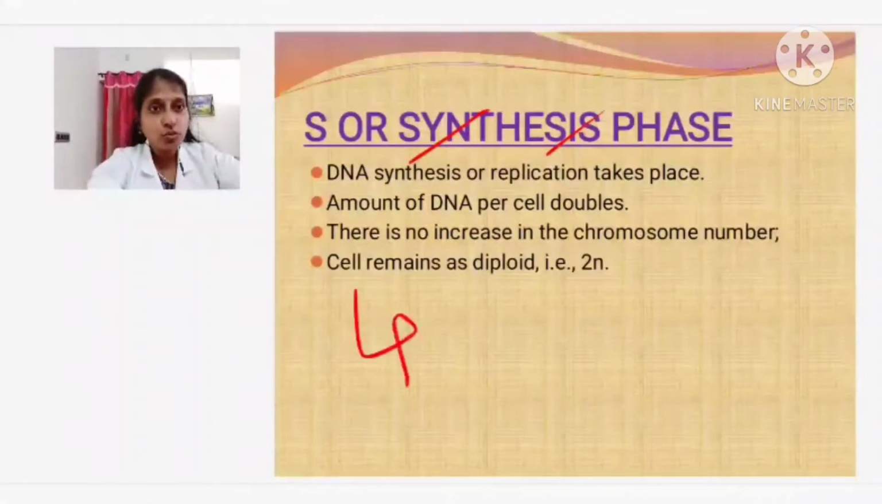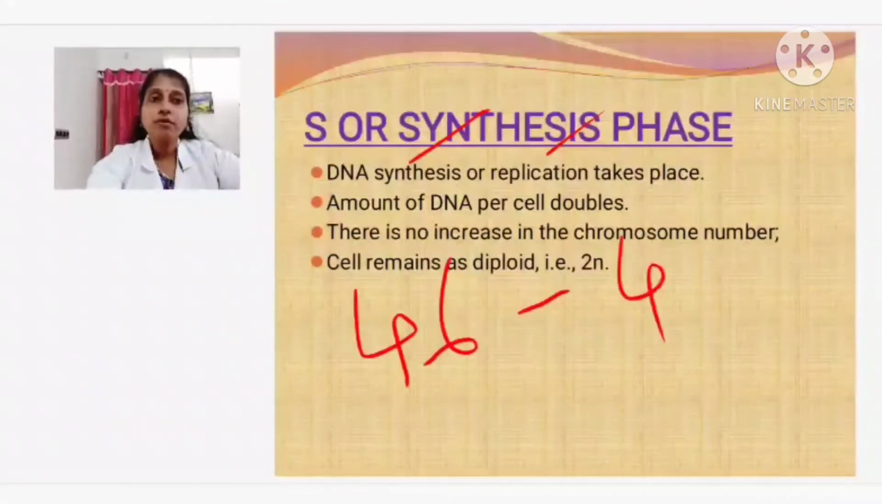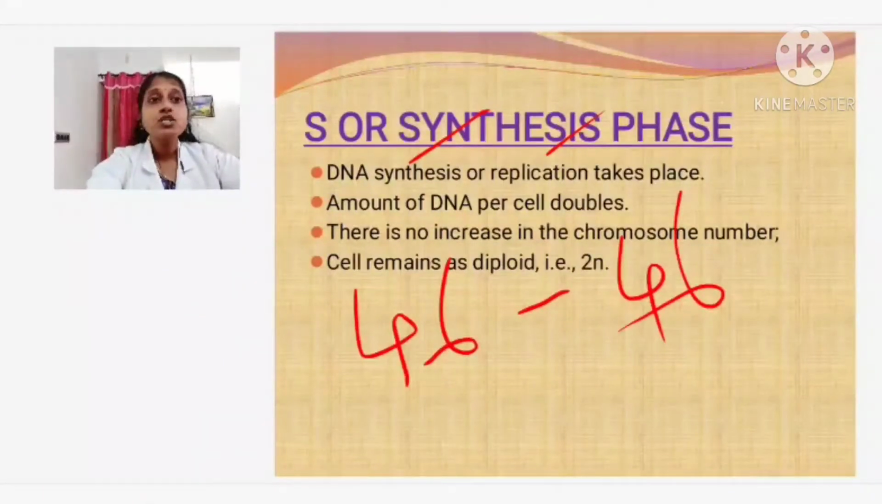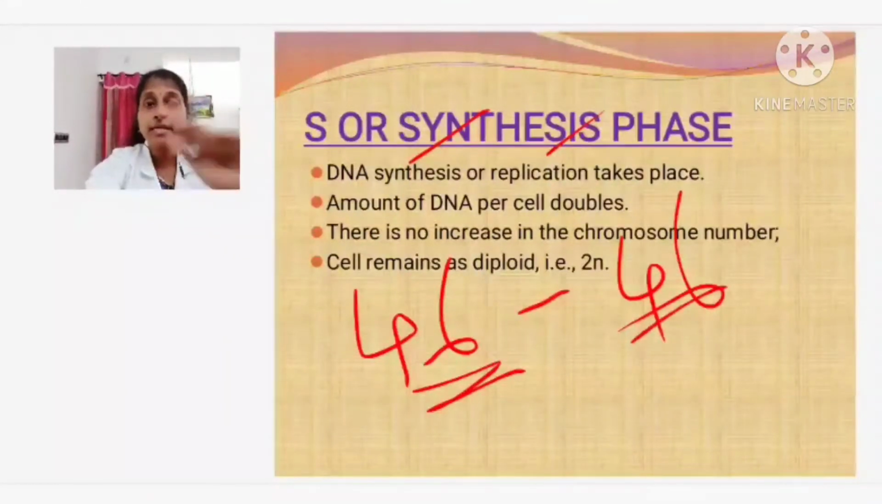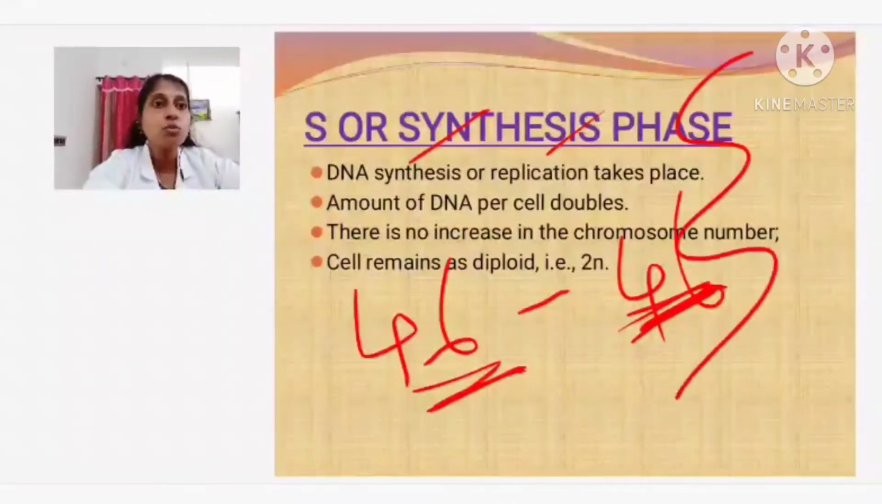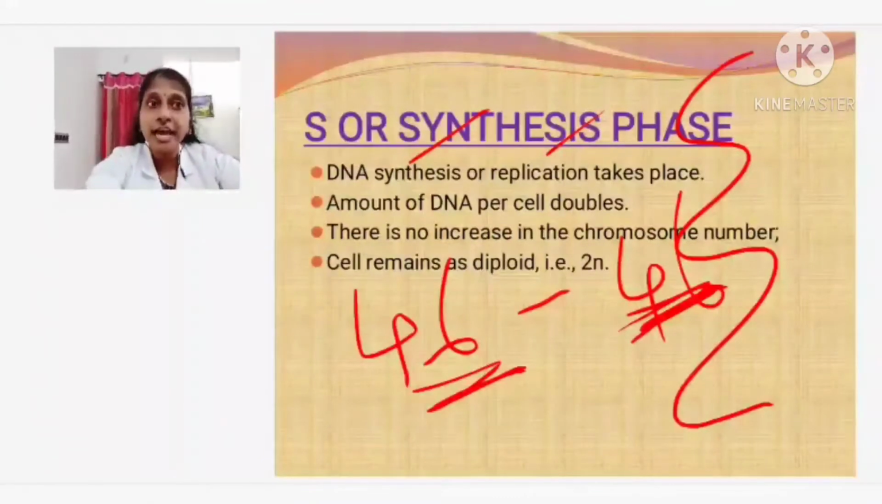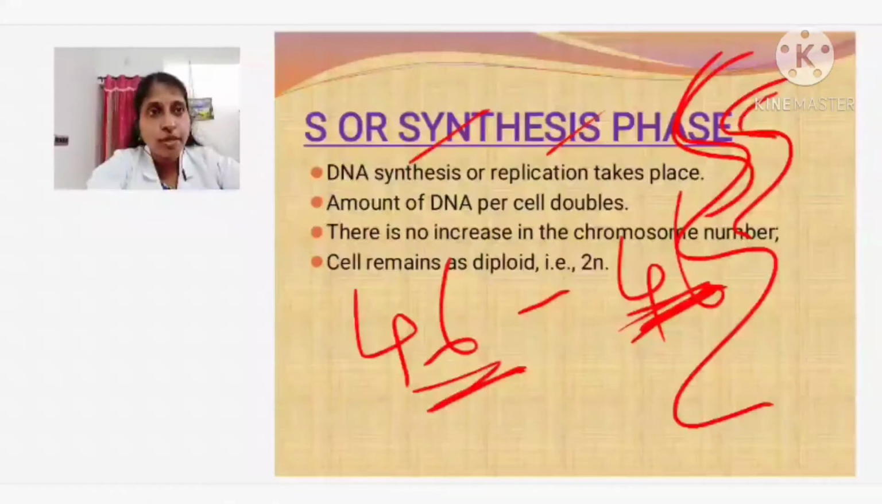So, 46 chromosomes will form their duplicate 46 chromosomes. There is no increase in the chromosome number. Why is it not increasing? Why are they saying like that? I am saying these 46 chromosomes are forming their duplicate 46 chromosomes, but all of them are lying side by side together. So, when you see this chromosome forming its duplicate copy, they are attached with one another. That's why it seems like they are not having 92 chromosomes.